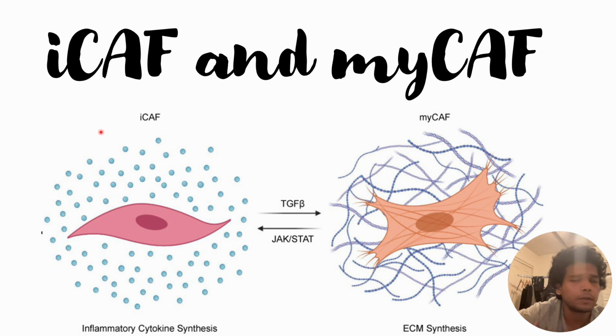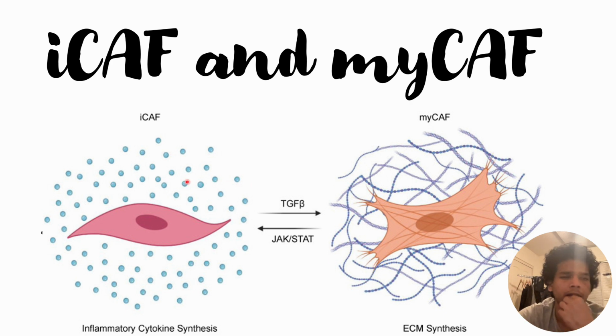The role of ICAF, the inflammatory cancer associated fibroblast, is that it will cause local inflammation through the release of cytokines such as interleukin 6, as we can see here. Whereas the role of the myofibroblast cancer associated fibroblast is that it will release more extracellular matrix protein, as we can see in this graphical representation.